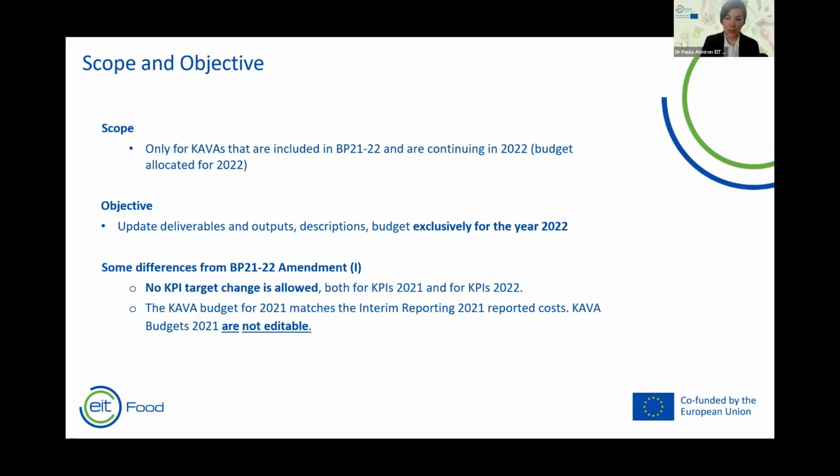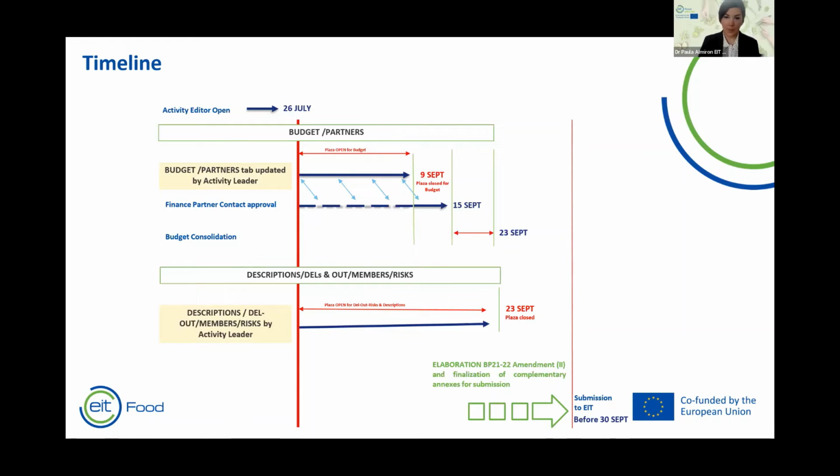If we have to highlight some differences with the BP 2021-2022 amendment part 1, no KPIs target changes are allowed, both for year 2021 or for 2022. And the KAVA budgets for 2021 should match the reported costs on the interim report 2021. The KAVA budgets of the year 2021 are not editable. Okay.